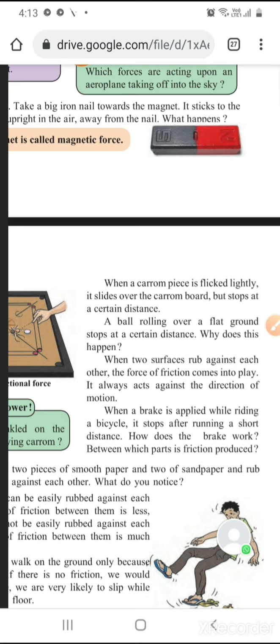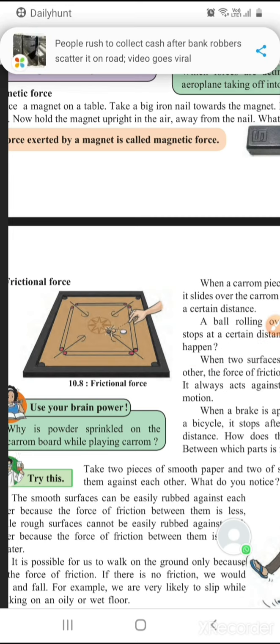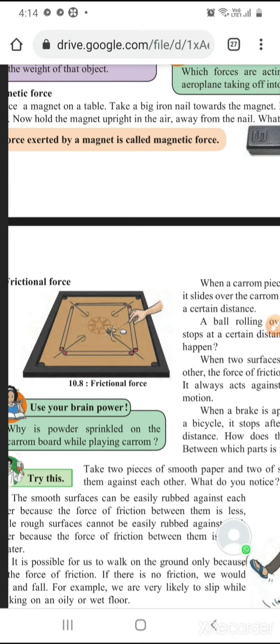And here also, when we are playing carom, we sprinkle one powder. You know which powder it is? Yes, boric powder. We have to sprinkle that powder on the carom board so that the coins move with less friction and can go easily into the pockets. You must have observed the players playing. They always dust the carom board with the boric powder.